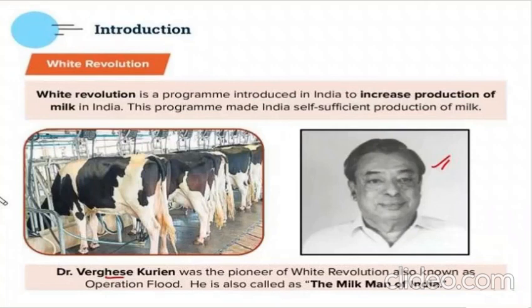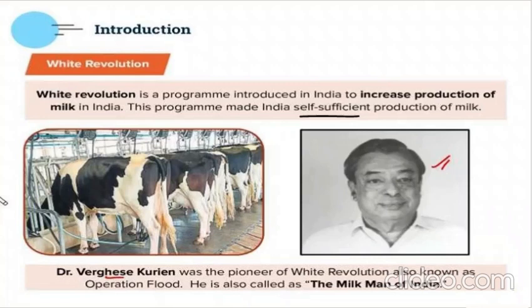Similarly, we have the White Revolution. Correct. Green Revolution, White Revolution. The Green Revolution talked about green things, green as in crops. For the White Revolution, in day to day life, what is the thing which is white? We drink and eat milk and milk products, isn't it? So the White Revolution was introduced for increasing the production of milk and milk products. This program was introduced to make India self-sufficient in the production of milk, meaning we do not need more and more milk from elsewhere.